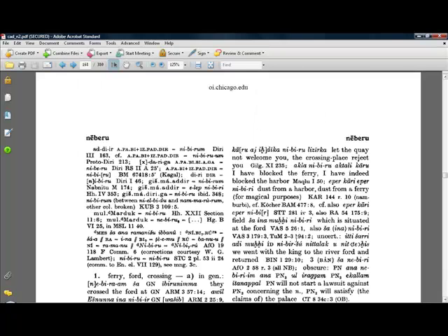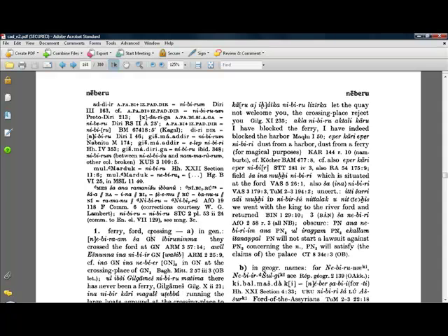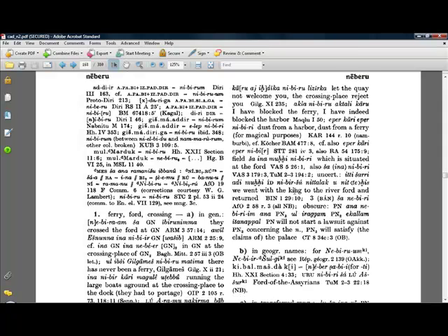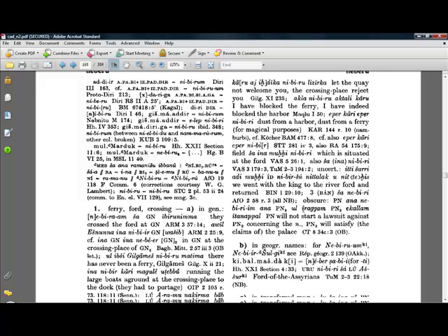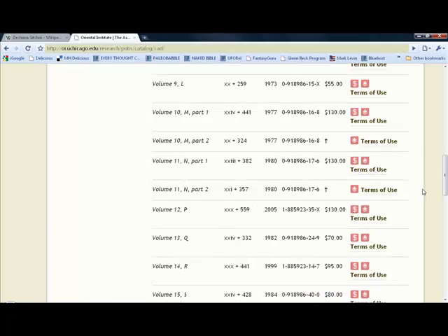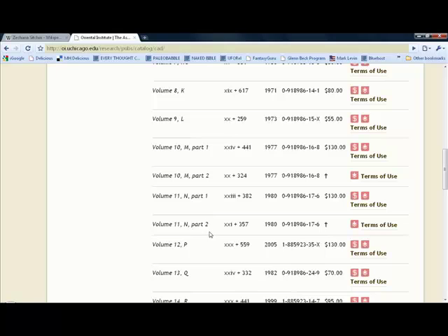So if we go to the next page, here's more. Again, just a list of citations, list of possible meanings in context for Nibiru. I'm not going to obviously read you everything here and all the transliteration and whatnot. The point is, I want to show you that a dictionary exists online right here. You could just watch the video and type in the address here, or go to the Oriental Institute. You can find this page. You can just get there through the Wikipedia entry. Download this volume for yourself and read the entry.